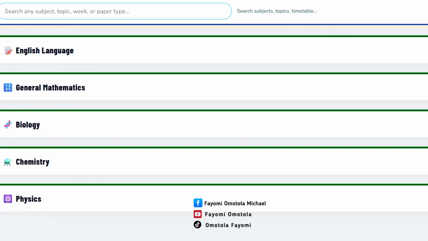Though today you may also be seeing subjects like animal husbandry or crop production, they are just additional. It's better that you prioritize the main ones if you are doing anything that has to do with science, because if your subject combination is not complete, for example you don't have chemistry and you want to do science, they may not even consider you for admission. Or if you don't have physics, you can exchange biology for agric, as I said. So subject combination is very important.